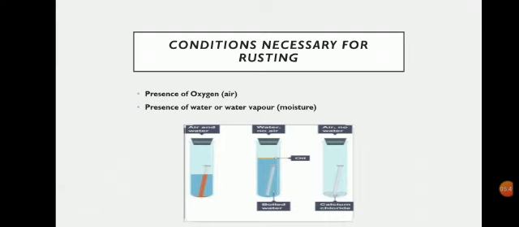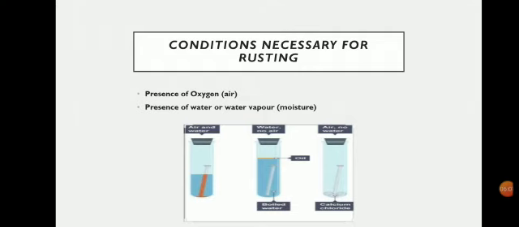What you will find is that after 2 or 3 days, in test tube A, where there was a fresh iron nail inside water that was not boiled at all, slowly a brown flaky substance has coated it. That means this iron has rusted, right? In test tube B, you will find that the iron nail is not rusted at all. Why is it not rusted?